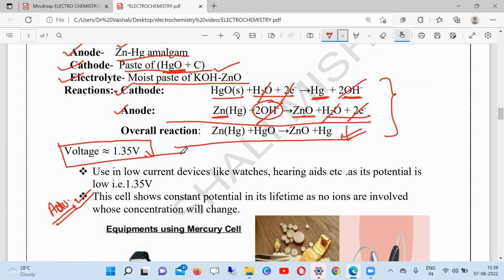But suddenly what happens, suppose today my watch is running and suddenly early in the morning we see the watch has suddenly stopped. It's not working. So this is the reason: its potential remains constant till the last ion is produced and then suddenly stops.